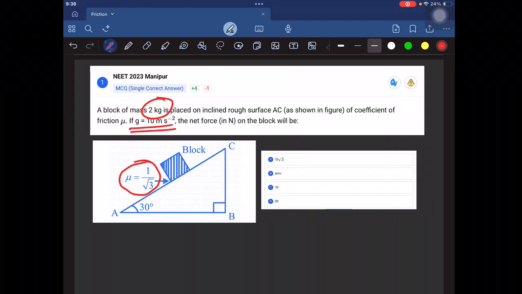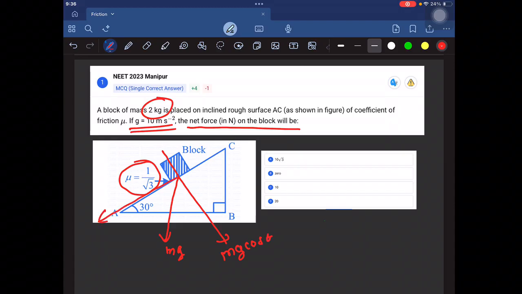So let's calculate the mg sin theta. Here m is equal to 2 kilogram, g equal to 10, sin 30 equal to 1 by 2, so mg sin theta equal to 10 Newton. Friction is also 10, and you can see that they are acting in opposite directions, so they cancel each other. So what will be the net force acting on the body? 0. So option B is correct.